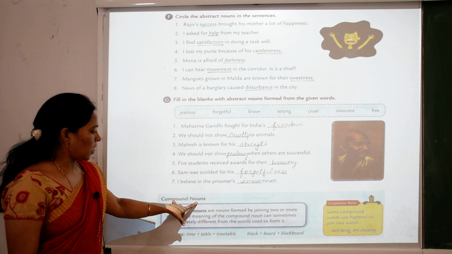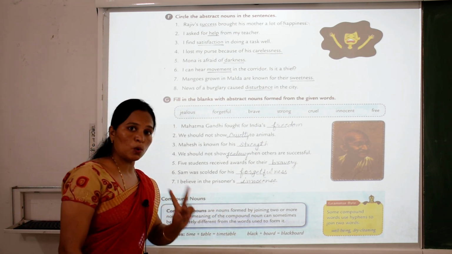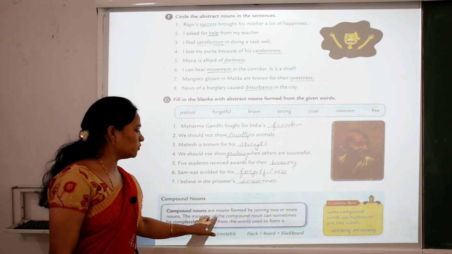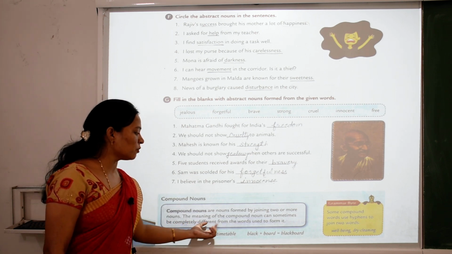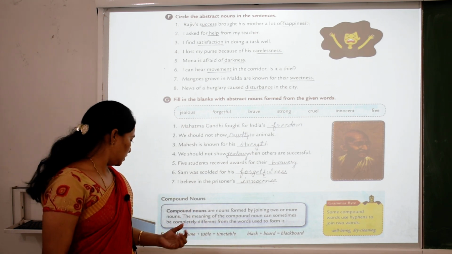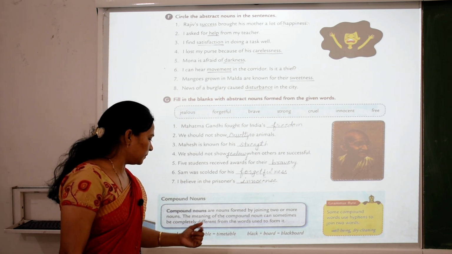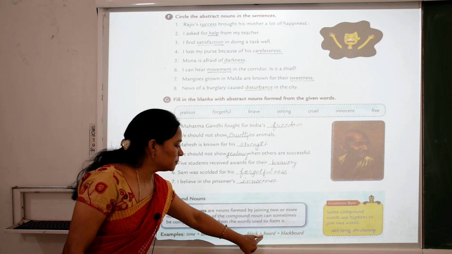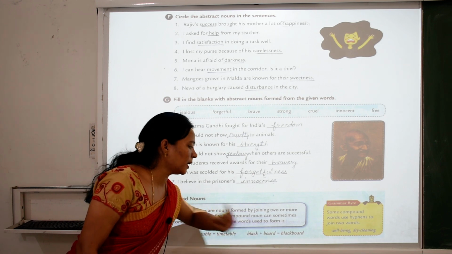What is a compound noun? I repeat again, compound nouns are nouns formed by joining two or more nouns. The meaning of the compound noun can sometimes be completely different from the words used to form it. Example, time plus table is equal to timetable. Black here is a noun, board is also a noun, joined together, blackboard.